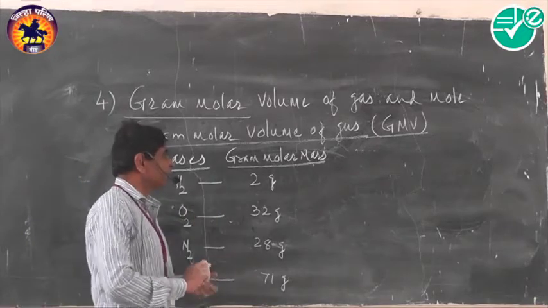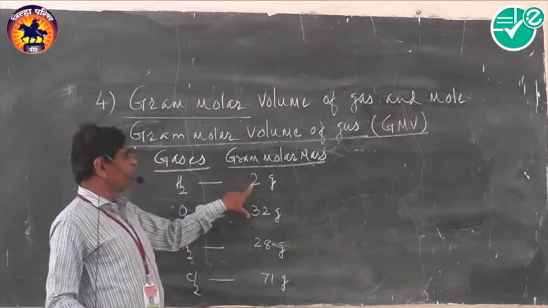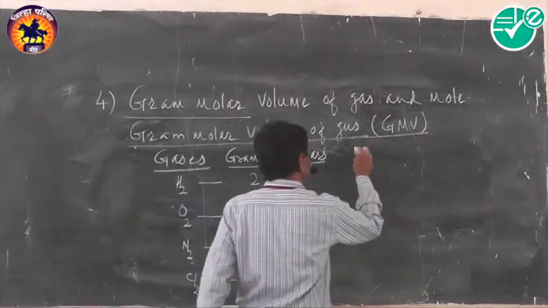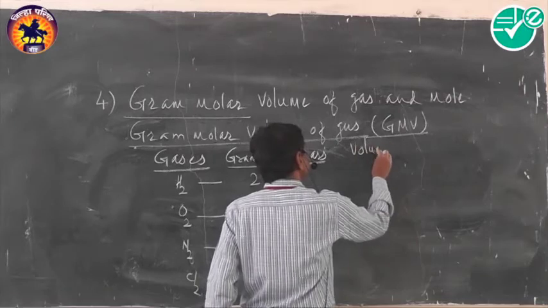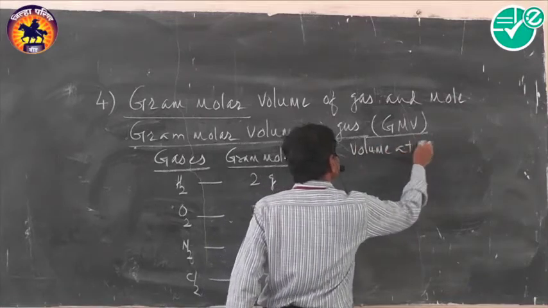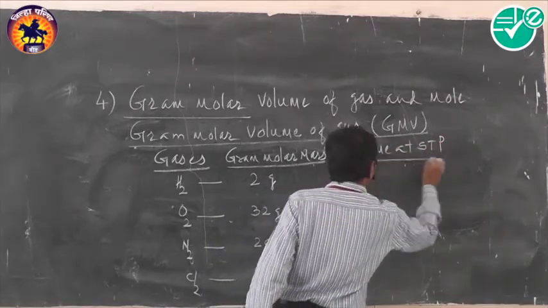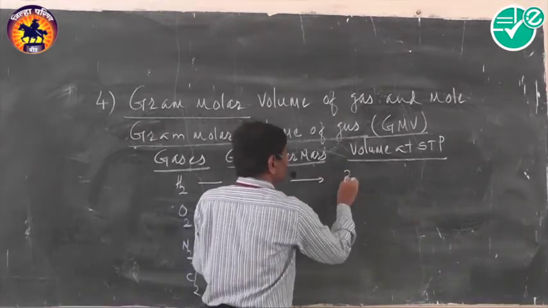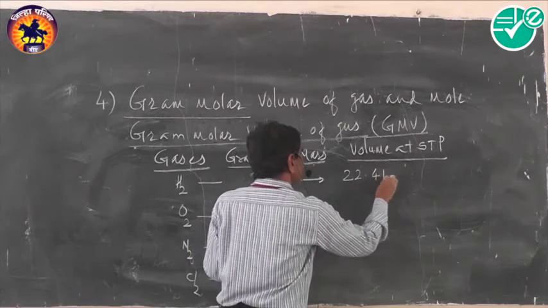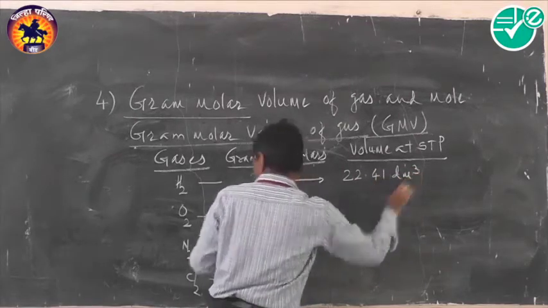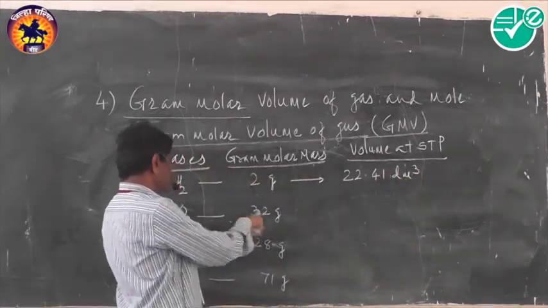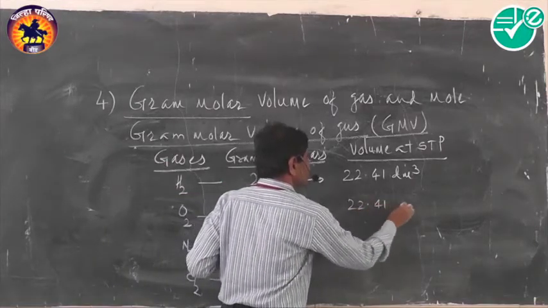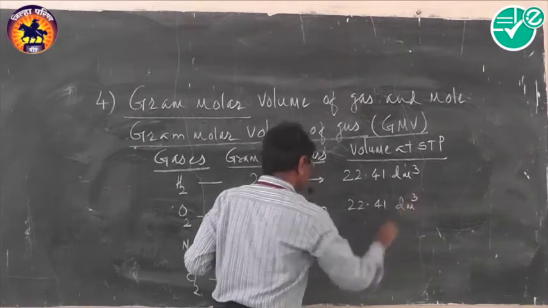Now again here, what is the volume occupied by 2 gram of hydrogen at STP? It is 22.41 decimeter cube, whereas the volume occupied by 32 gram oxygen at STP is also equal to 22.41 decimeter cube.